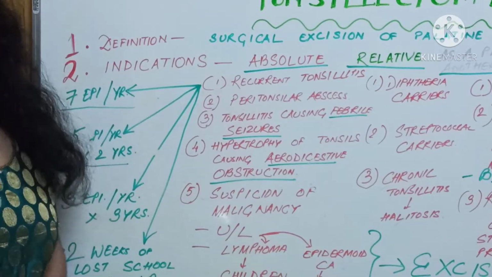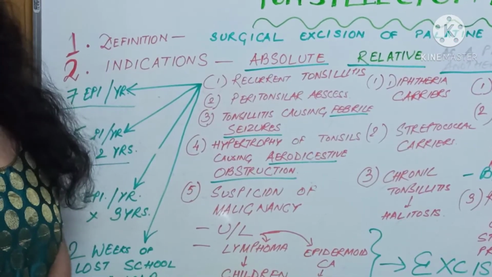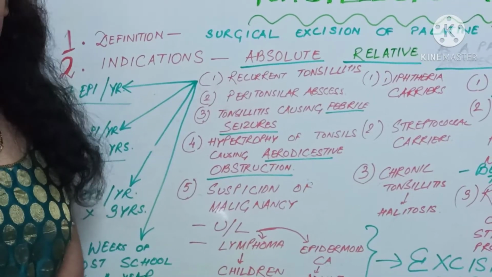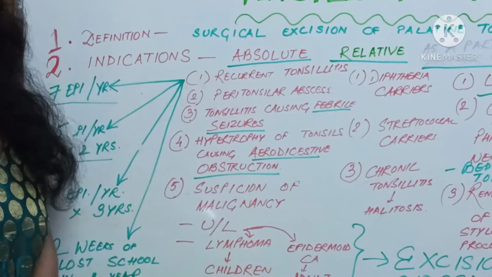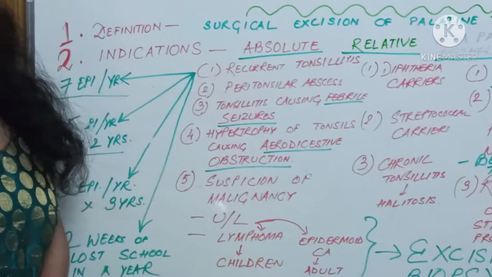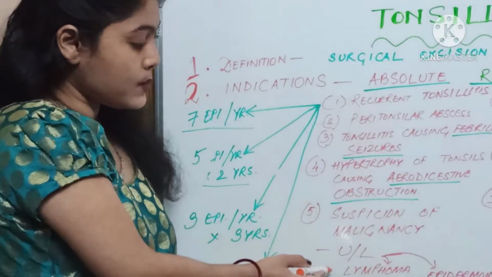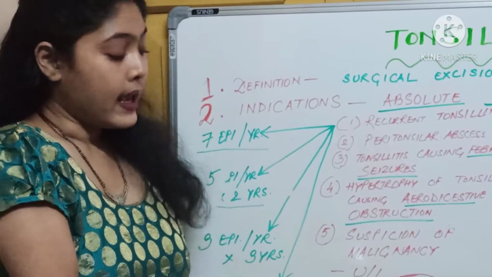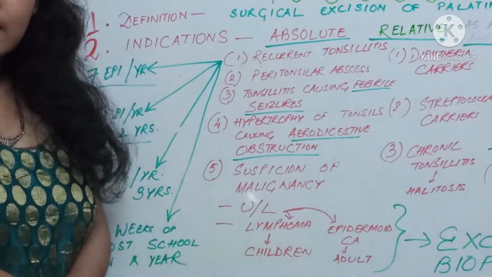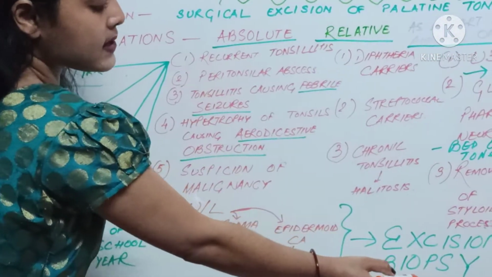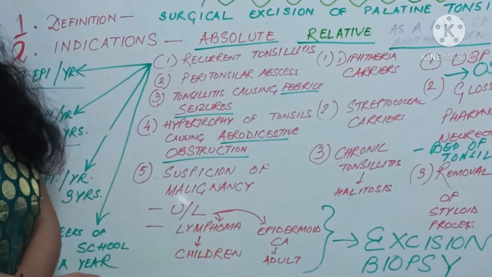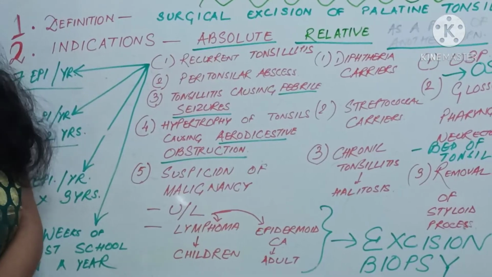Now, when can you suspect malignancy? You know that in any case of tonsillitis, you'll find both the tonsils equally enlarged. But in some cases, if you find a unilateral tonsillar enlargement, then you should suspect lymphoma in children and epidermoid carcinoma in adults, and thus go for excision biopsy. Okay, so these are the absolute indications, that is, you need to go for tonsillectomy in these cases.